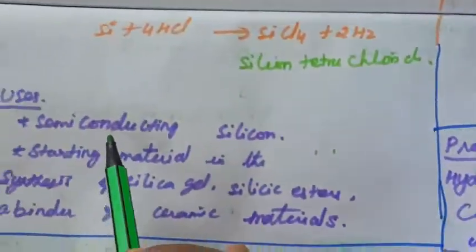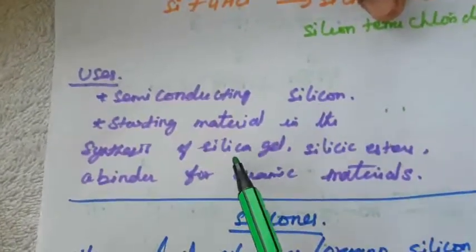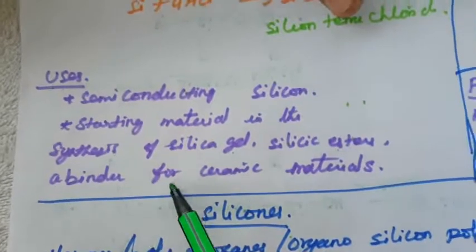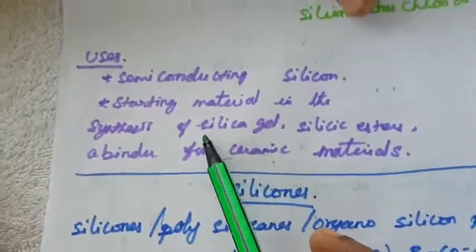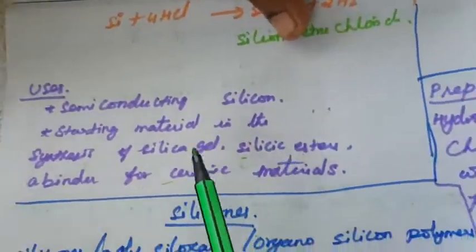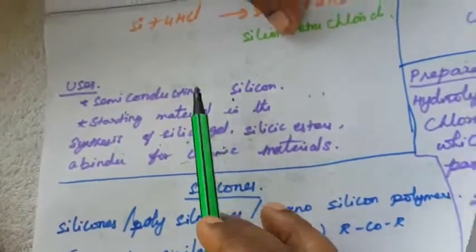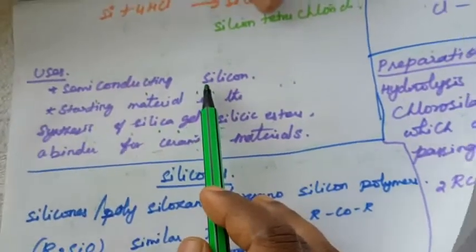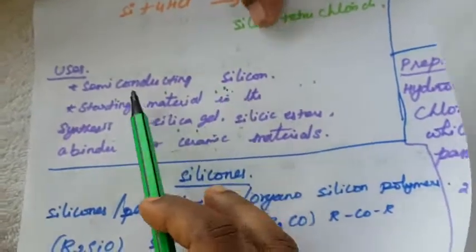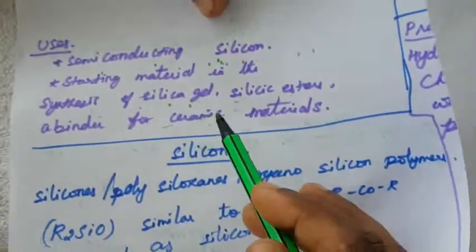Okay, so what are the uses? Next one is the starting material for the synthesis of silica gel and silicic ester, a binder for ceramic material. For pasting purposes, they use it as a binding material. Silica gel and silicic ester are all made from it as the starting material. Another one is semiconducting silicon, mostly silicon chips. We already know that phone chips, mobile chips, are made of silicon. The semiconducting silicon chip uses this compound, silicon tetrachloride. Okay, these are all the uses.